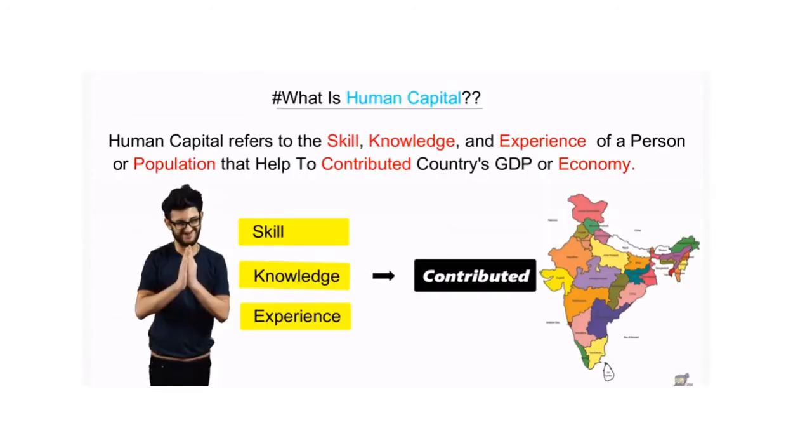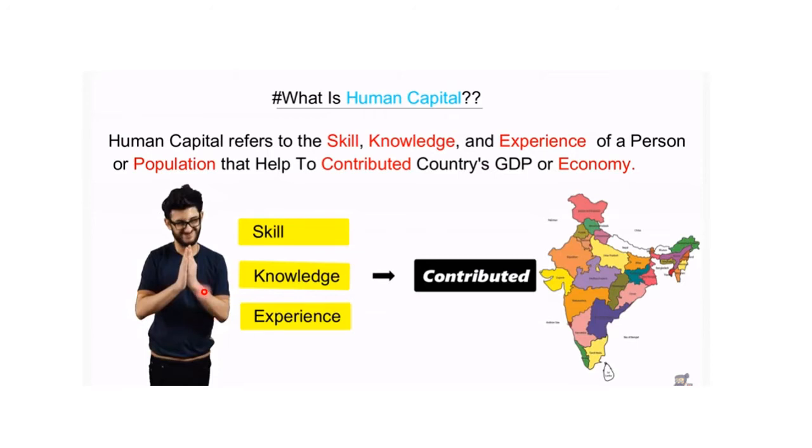So children, how do we define human capital? Human capital refers to the skill, the knowledge and the experience of a person, meaning the population, that contribute to the country's GDP or economy. So a person, a population, any person and the entire population, if they develop the skill, knowledge and experience, they contribute towards the growth of the country.